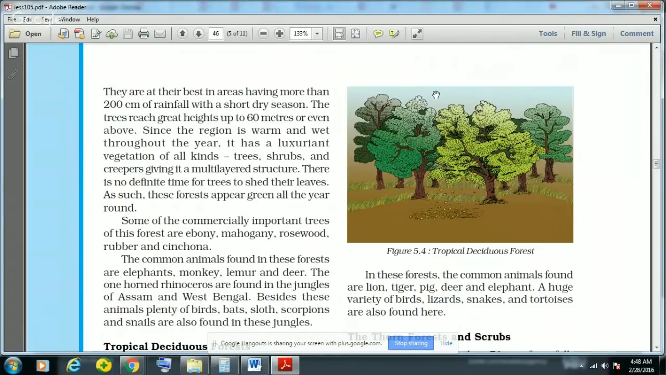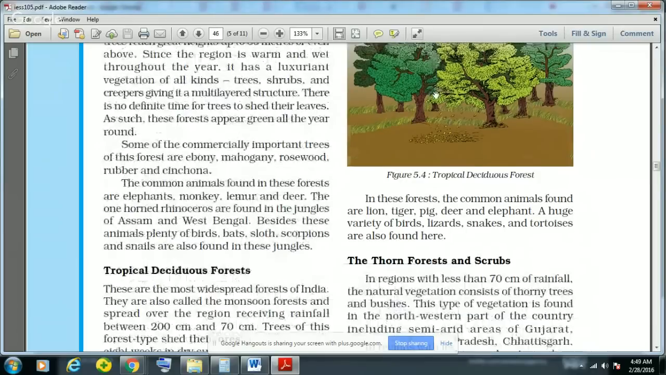And the trees here can reach greater heights, up to 60 meters or even above. This region is very warm and wet throughout the year, and it has luxuriant vegetation of all kinds like trees, shrubs and creepers, giving it a multi-layered structure. And there is no definite time for trees to shed their leaves, and that is why these forests appear green all the year around.